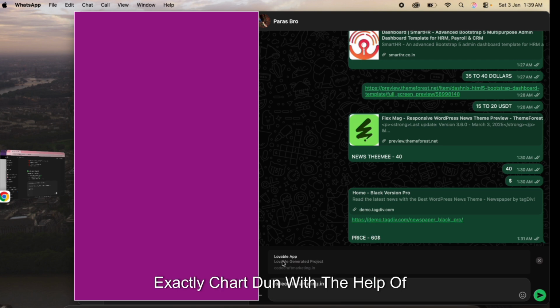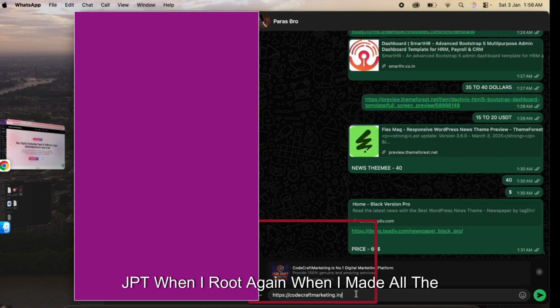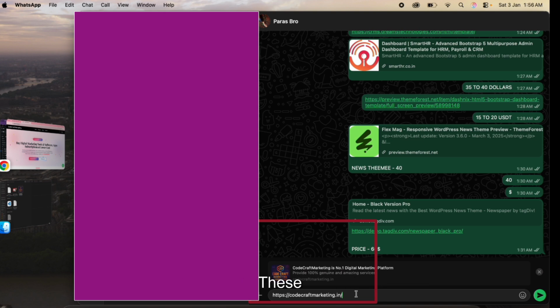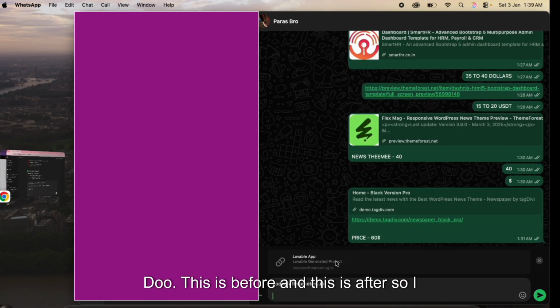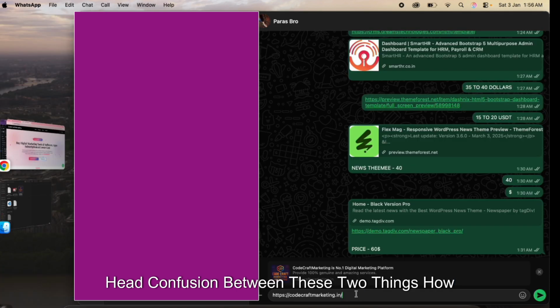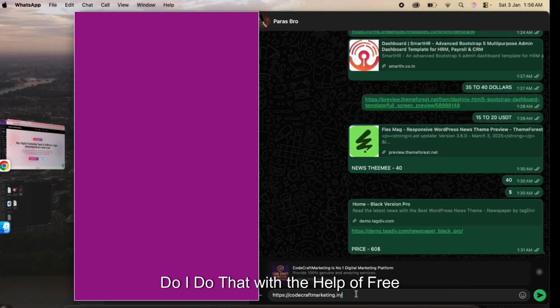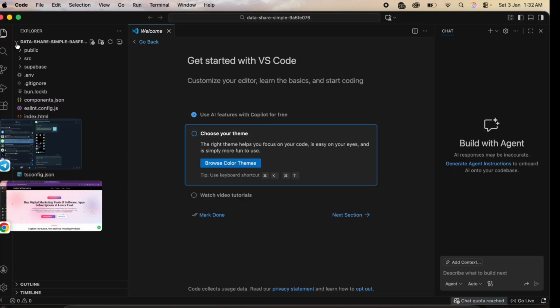Let's first talk about how I changed this, exactly, with the help of ChatGPT. When I made all the changes and searched Code Craft Marketing again, everything had changed. That is what I wanted to do. This is before and this is after. I had confusion between these two things: how do I do that with the help of free tools?